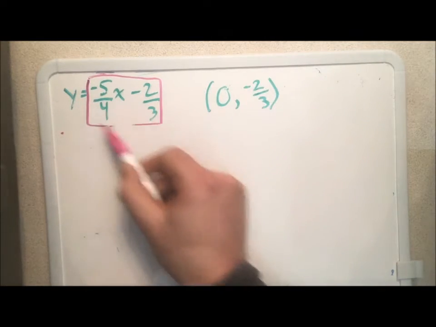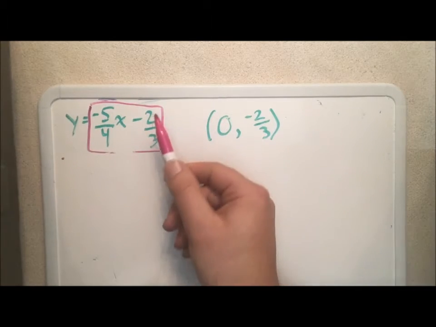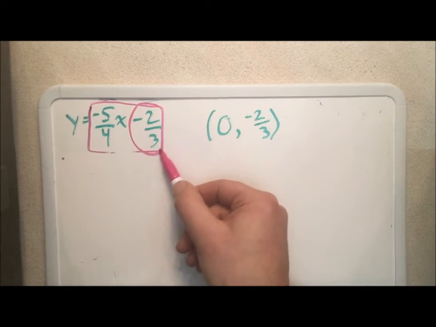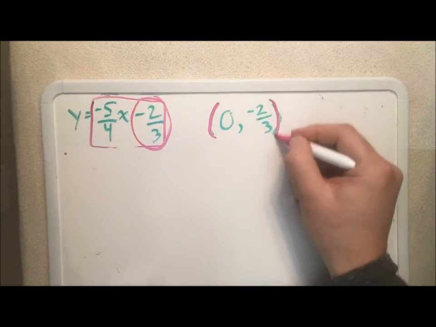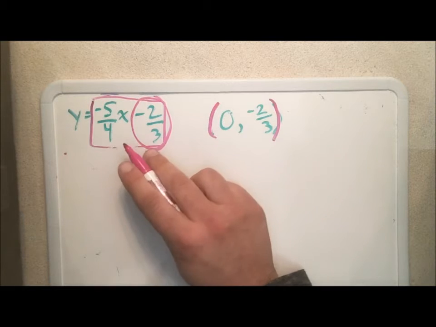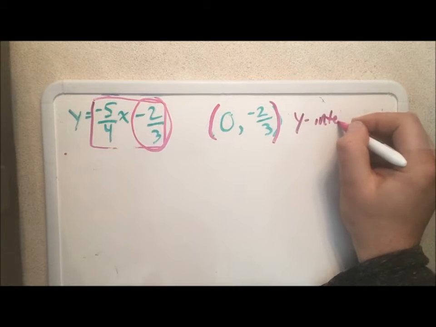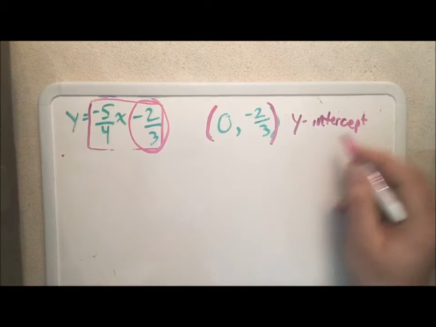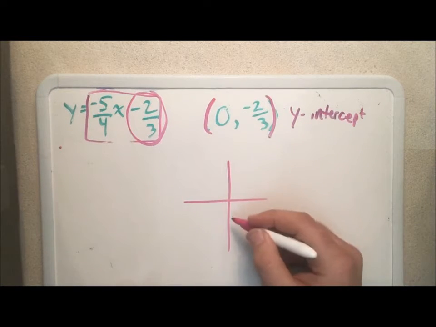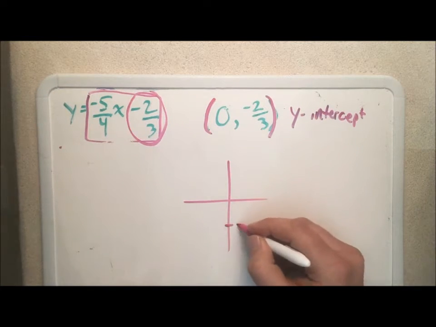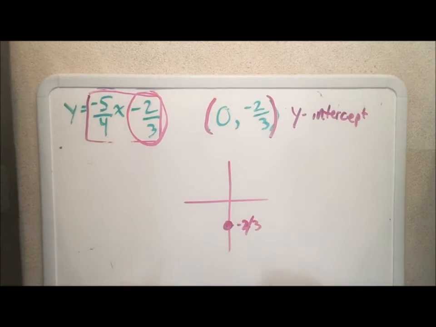It tells us that in any equation, there is a free point that is available to understand. Whatever this back chunk is, you can make a coordinate out of it, where the x value is 0, and this happens to be the y value. And that is called the y-intercept. You can think of intersection if that helps. What that means is that on the graph, there is a dot at minus 2/3. So we have a free dot.